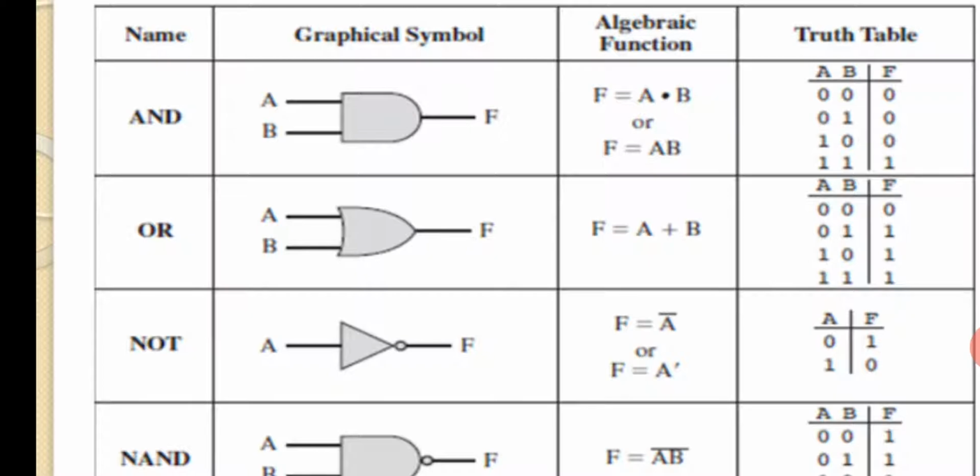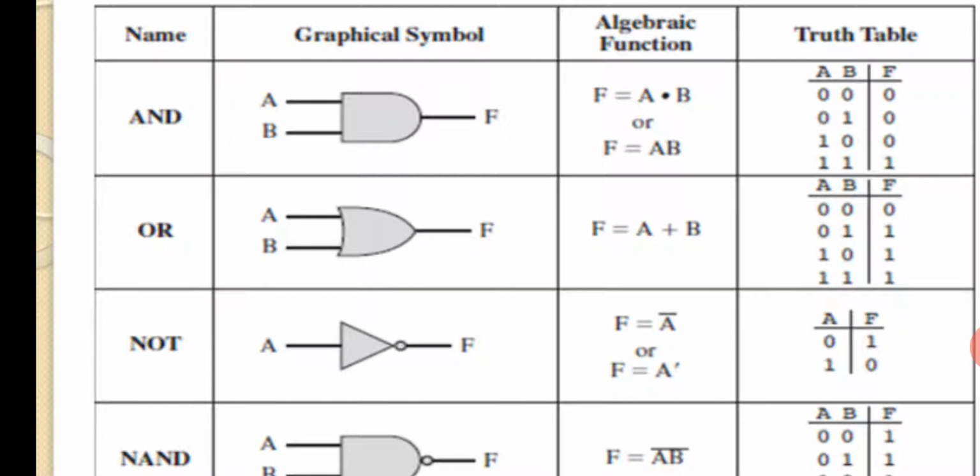Now there is an algebraic function for this. So F is equal to A into B, or A dot B, or AB. Now that means whenever this AND gate receives two inputs, it will AND them, or multiply them, and keep it as a result. Fine. Now can you see the truth table?